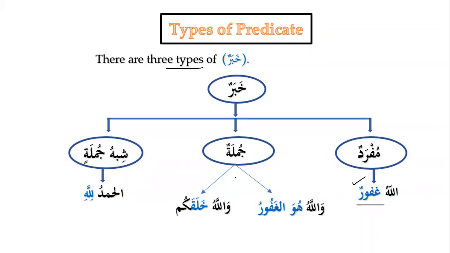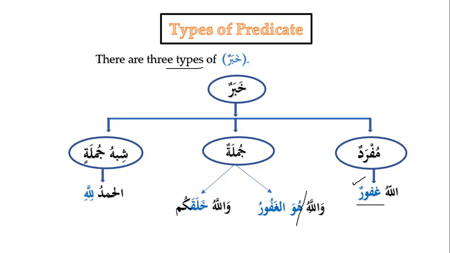Jumlatun. Khabar can be a complete sentence. A complete sentence can be a khabar as well. For example, we say Wallahu Huwal Ghafuru. Ismul Jalala is mubtada and Huwal Ghafuru is khabar. Huwal Ghafuru is a complete sentence as well, because Huwa is mubtada and Al Ghafuru is khabar.